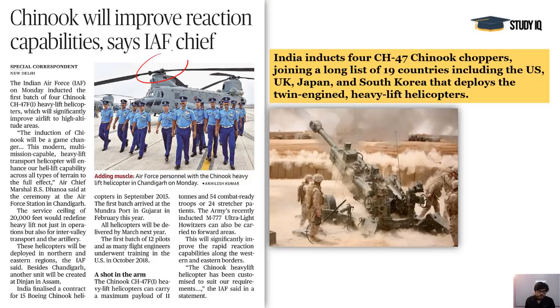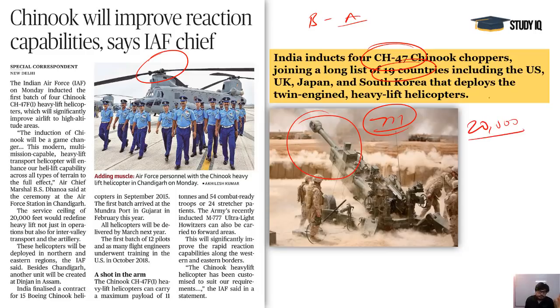Next, the Chinook aircraft, manufactured by Boeing of America, and we have come into a list of 19 countries who are using these CH-47 Chinook choppers. It's a heavy lifter. It can even lift the M777 howitzer, the cannon system also, and it can lift it up to 20,000 foot height.